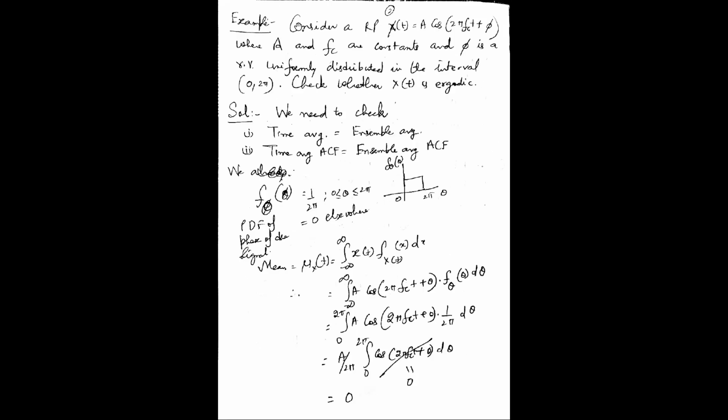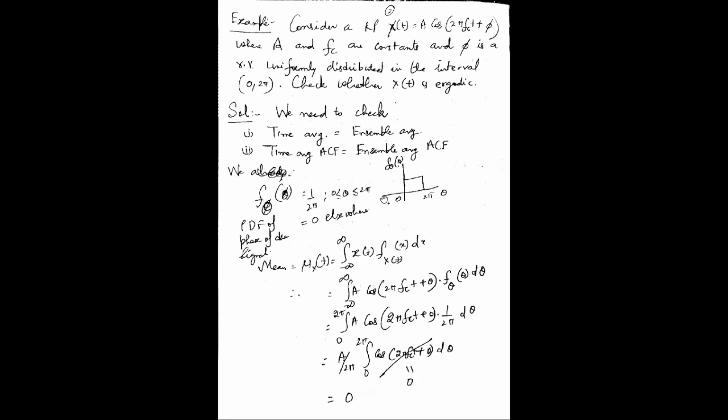Now let me just explain. We need to check whether the time average is equal to the ensemble average, and the time average autocorrelation function is equal to the ensemble average autocorrelation function. So theta is the random variable, and from 0 to 2 pi, this random variable is given to be uniformly distributed.